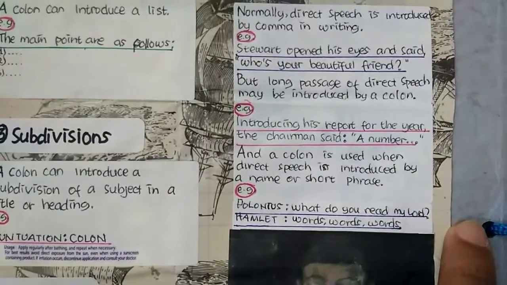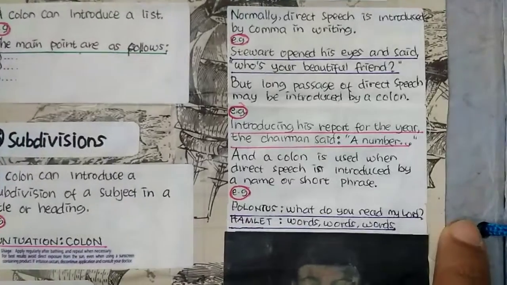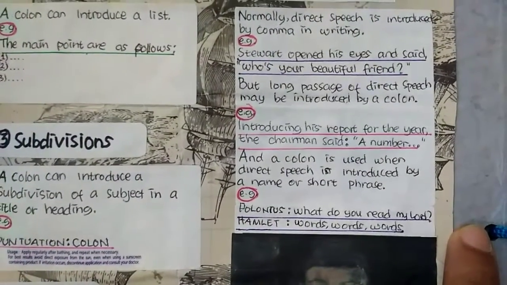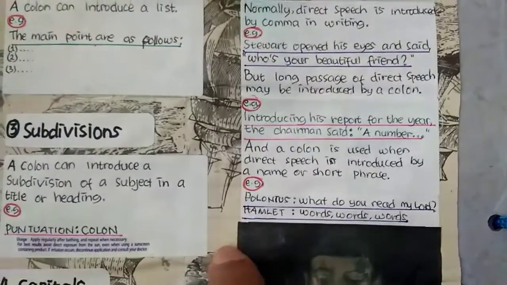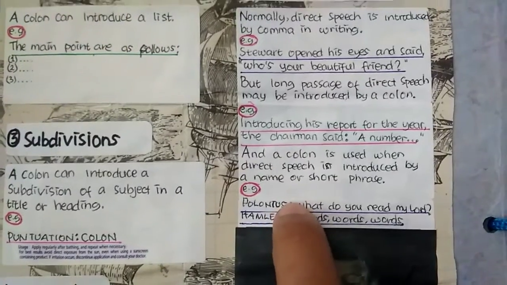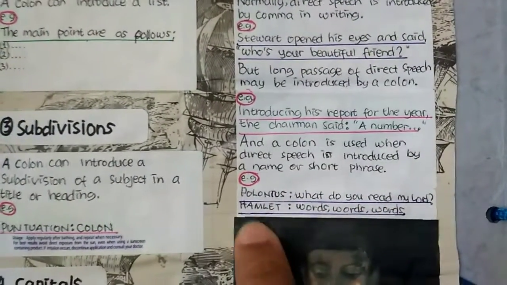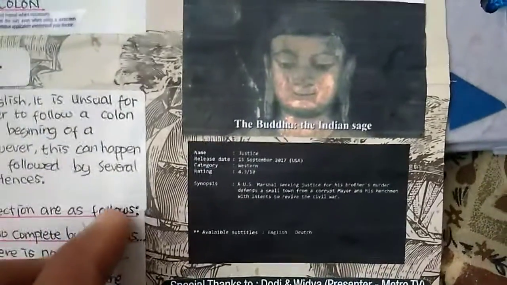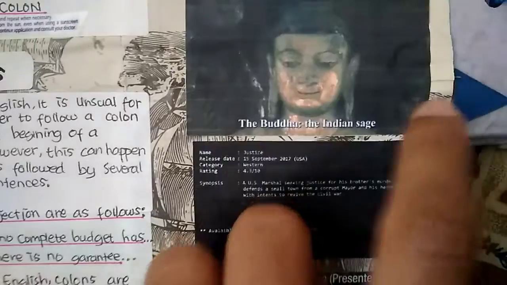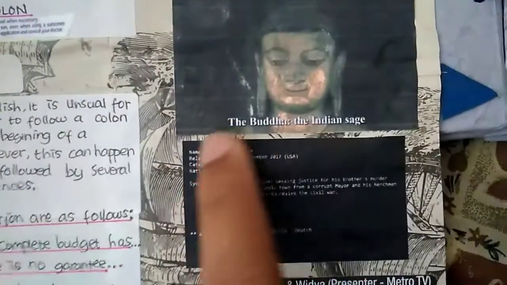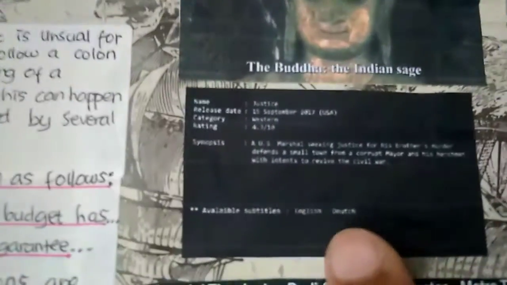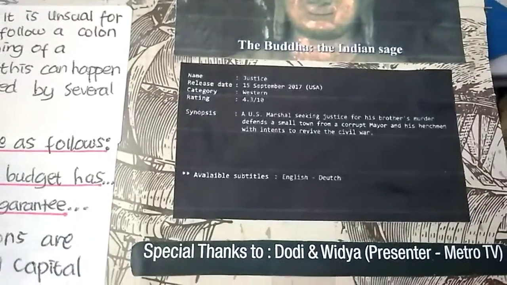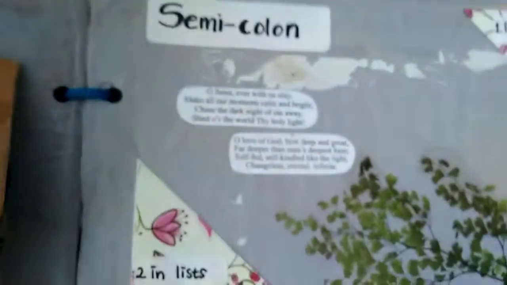And a colon is used when direct speech is introduced by a name or short phrase. For example, Polonius, colon, what do you read, my lord? Hamlet, colon, words, words, words. And this is the example of how to use the colon. This is one of the films I took from YouTube, and this is another example. And we're moving on to semicolon.